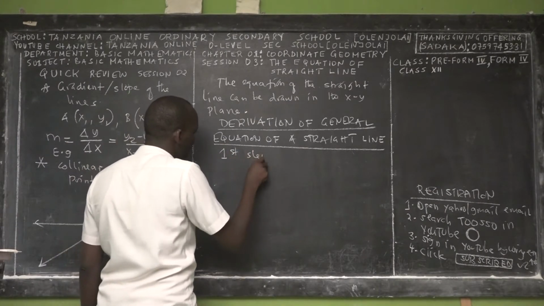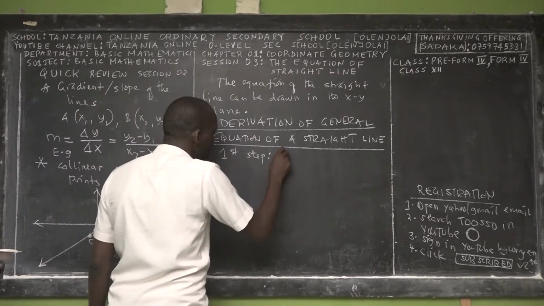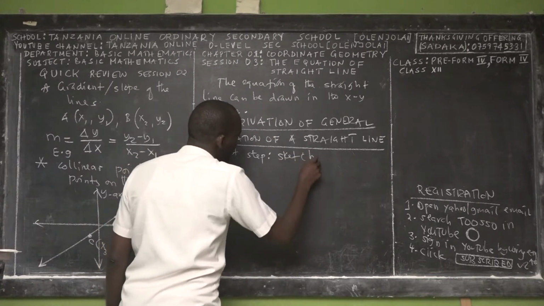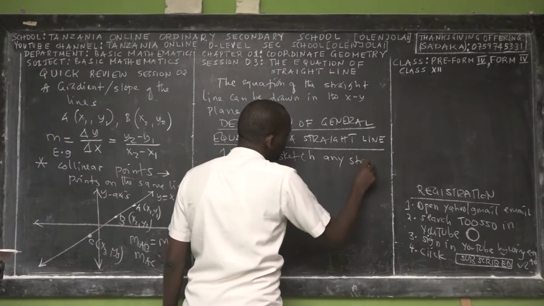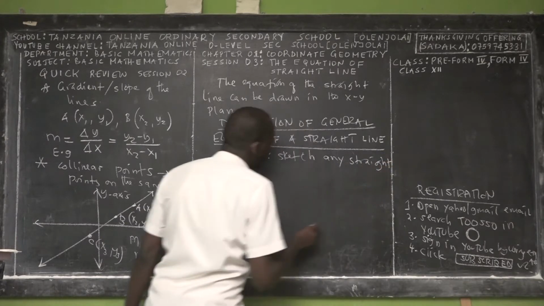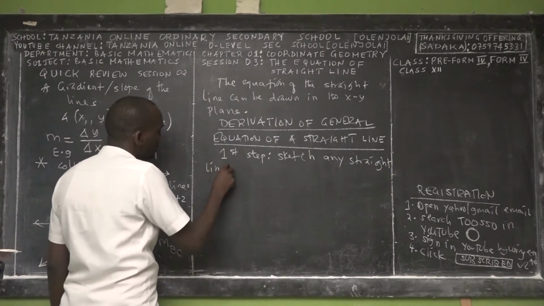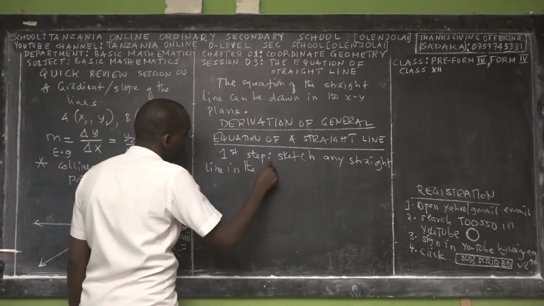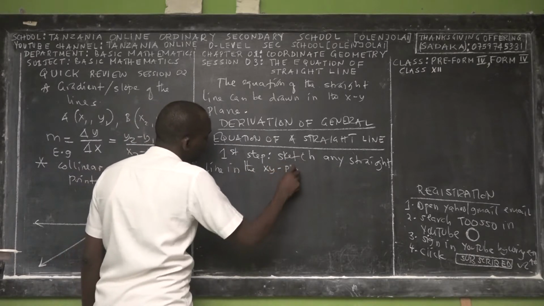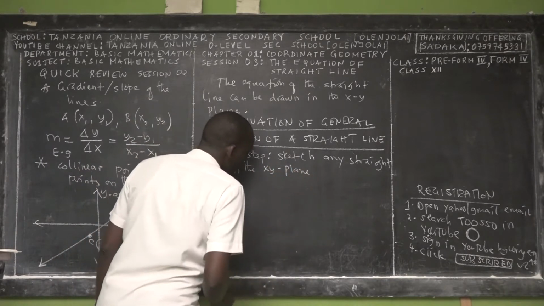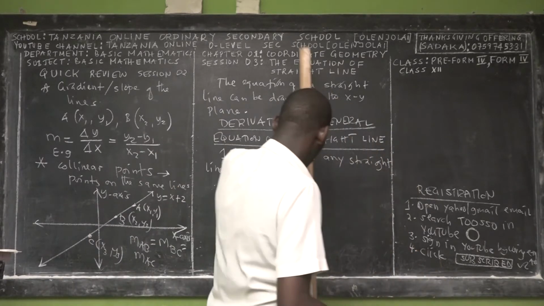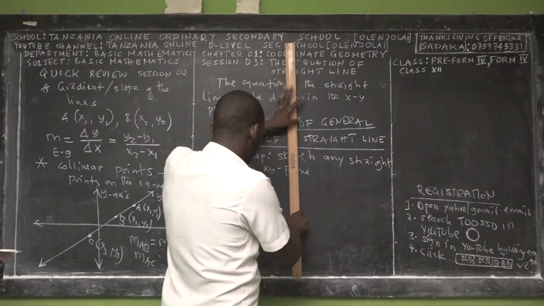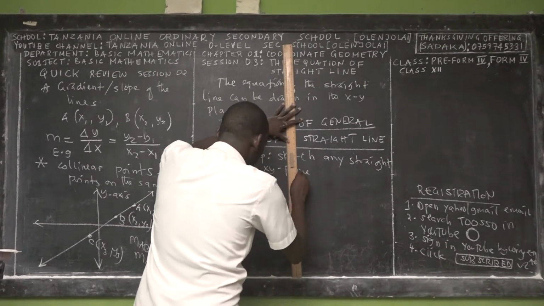The first step, we say sketch a straight line in the XY plane. So you can sketch it and then deal with it or deduce what we are looking at.